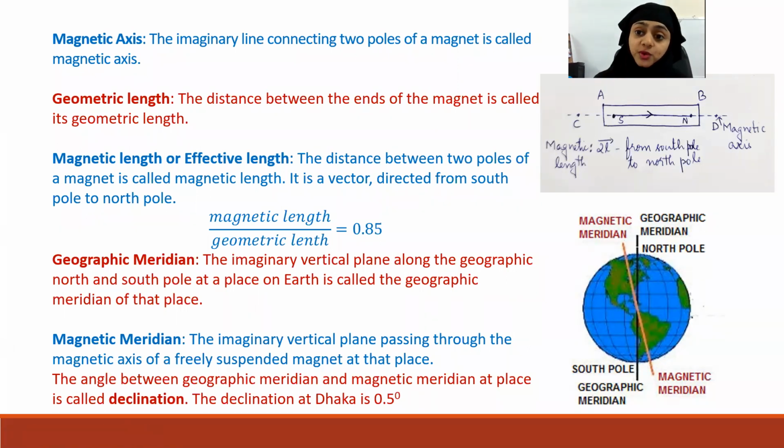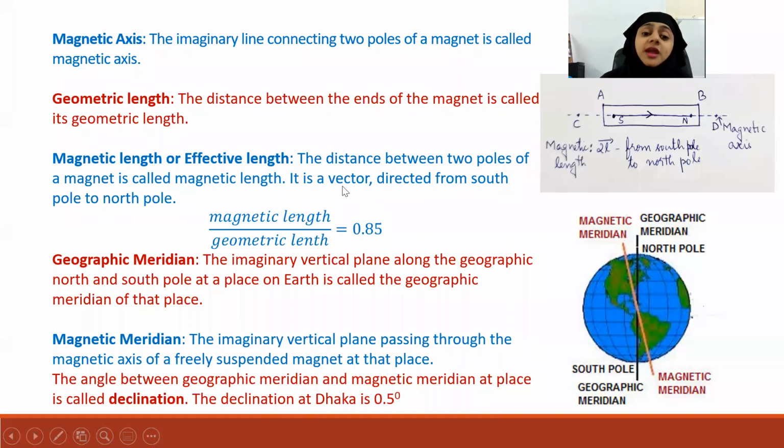And as I told before, the geometric length will always be a little more than the magnetic length. For any given magnet, the ratio of the magnetic length to the geometric length will be a constant. That value is 0.85. This value is less than 1, which means magnetic length will always be less than geometric length.